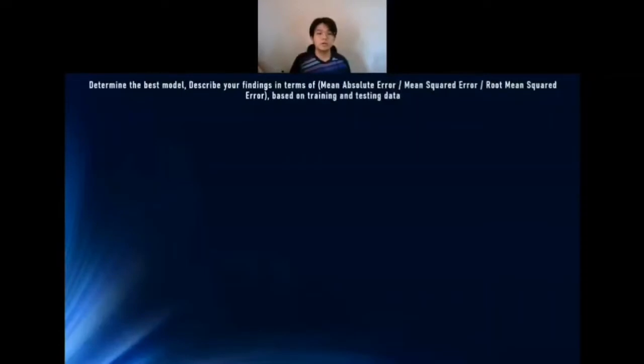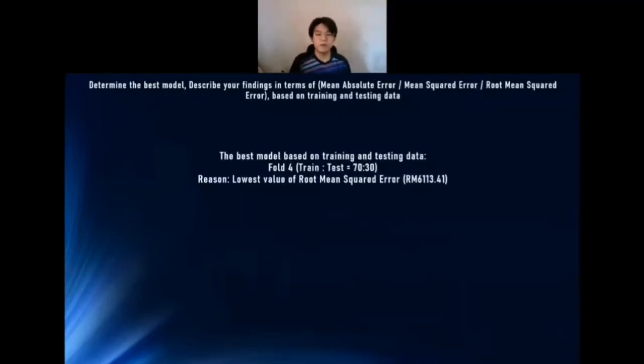Determine the best model. Describe your findings in terms of mean absolute error, mean square error, root mean square error based on training and testing data. As mentioned by my teammates, the best model based on the training and testing data is Twau, which is trend test in a ratio of 70 to 30. The reason is it has the lowest value of root mean square error, which is 6113.41.